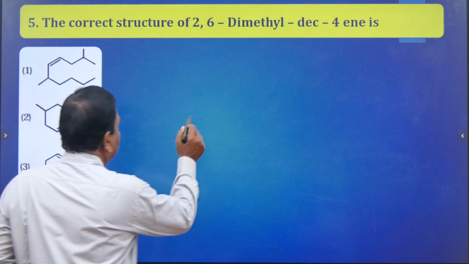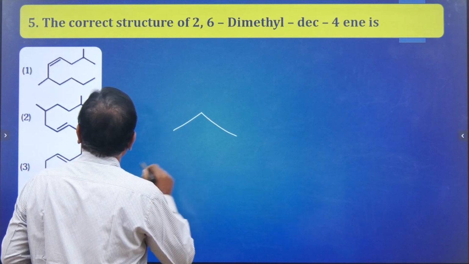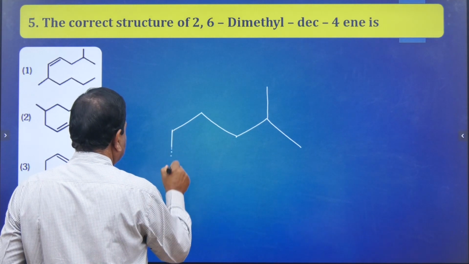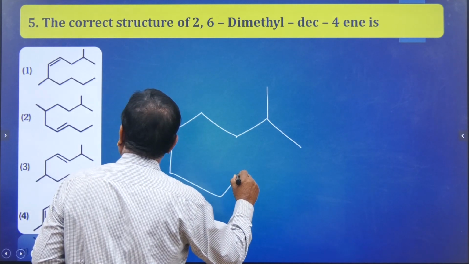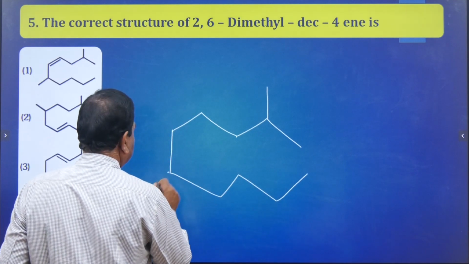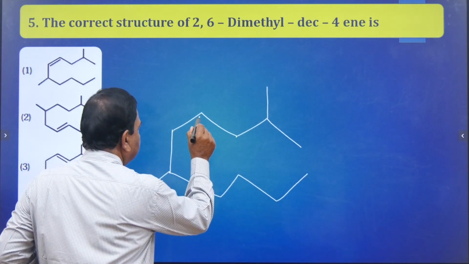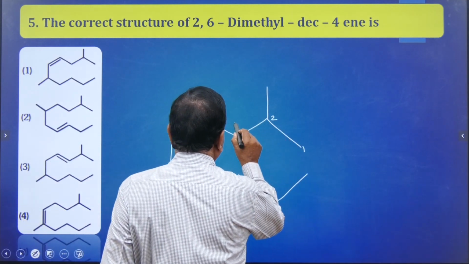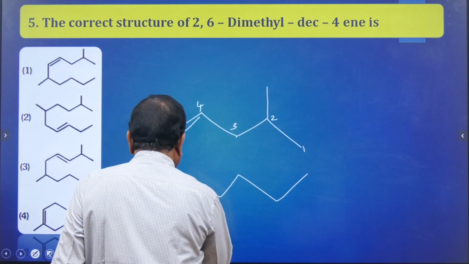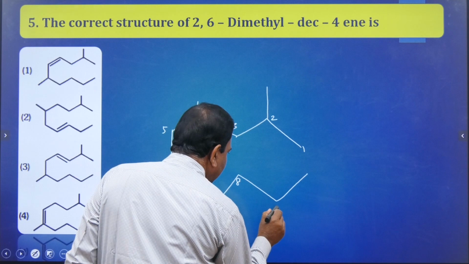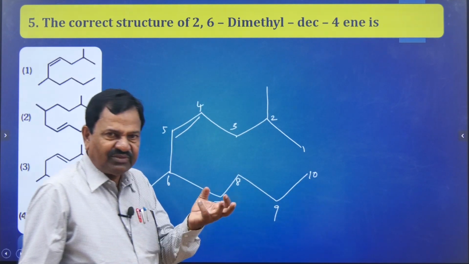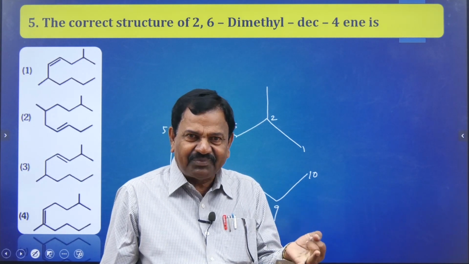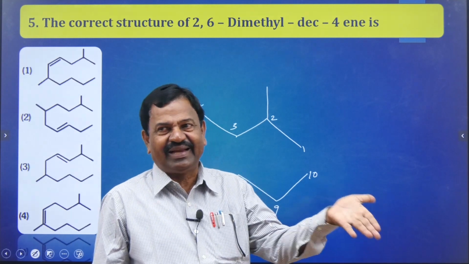So, see here. It is the double bond. Numbering 1, 2, 3, 4, 5, 6, 7, 8, 9, 10: methane, ethane, propane, butane, pentane, hexane, heptane, octane, nonane and decane.